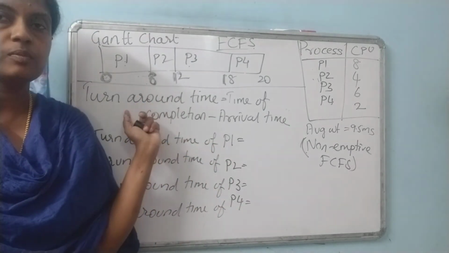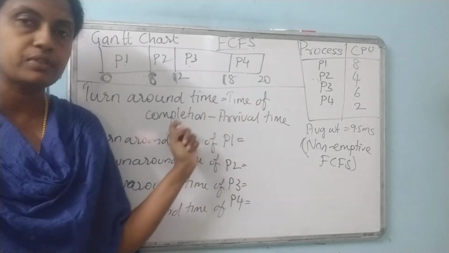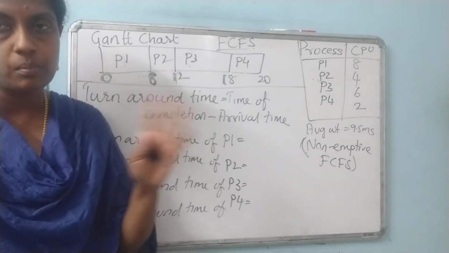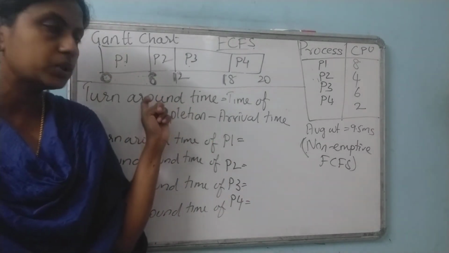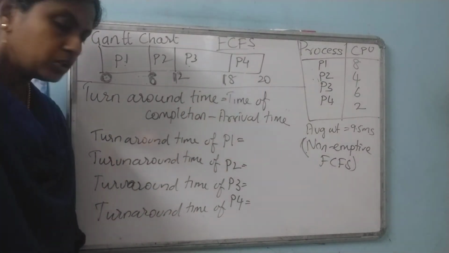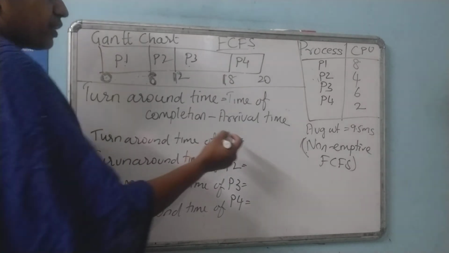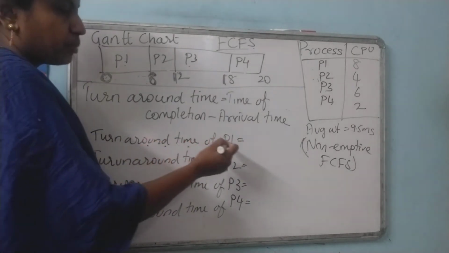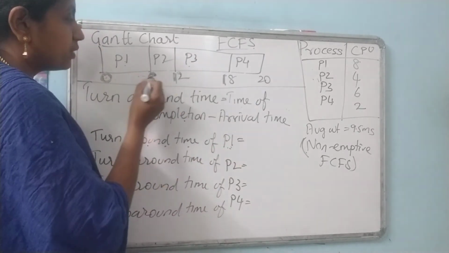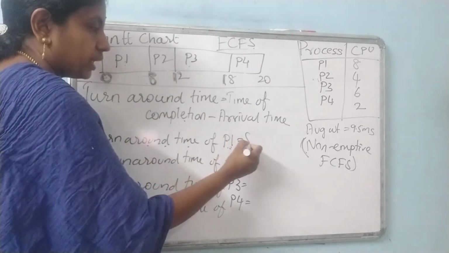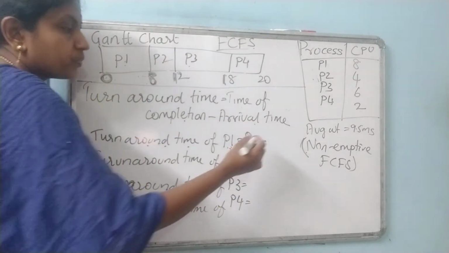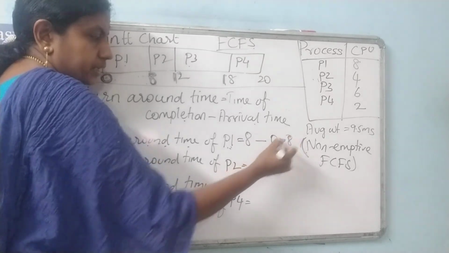The turnaround time is calculated by the formula: time of completion minus arrival time. Whatever time it arrives, subtracted from the time of completion, will give you the turnaround time. For this also you need to calculate for all four processes. So for the first process, the turnaround time of P1. What is the formula? Time of completion. What is the time of completion of P1? 8, I will complete. So 8 minus the arrival time. The arrival time of all processes is 0. So I will get 8.